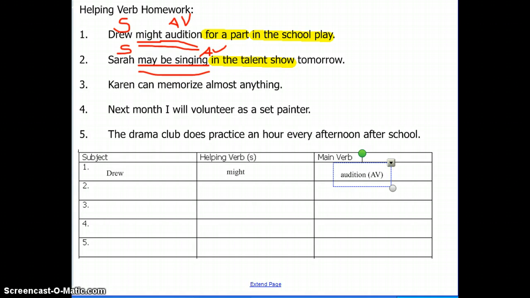So if we go back down to our chart, the subject is Sarah. Our verb phrase was may be singing. So it might be easier to find what's the main verb. In this case, it's singing, and that's an action verb. And we actually have two verbs that are helping, may and be. Now we keep in mind that be sounds like it's a linking verb as well, but because it's not by itself, because it's with this other verb, it's not being used as a linking verb. It's being used as a helping verb.